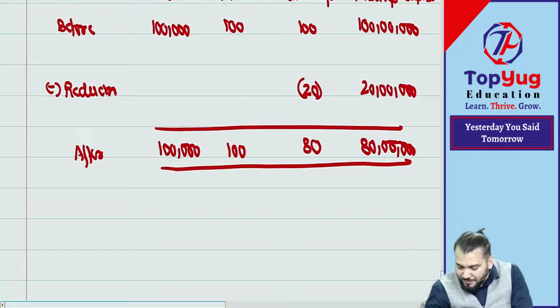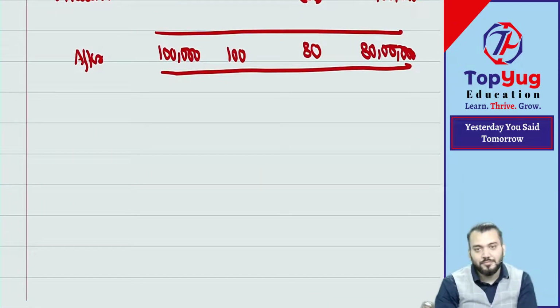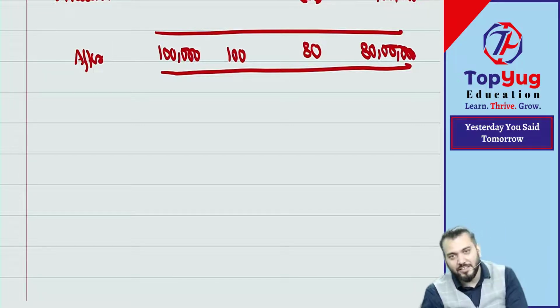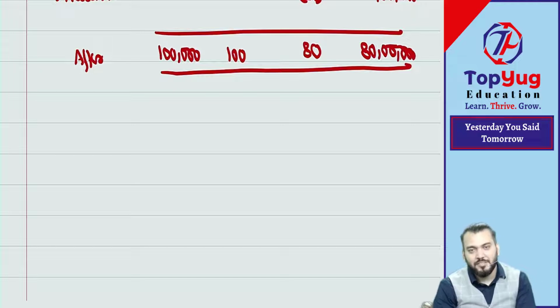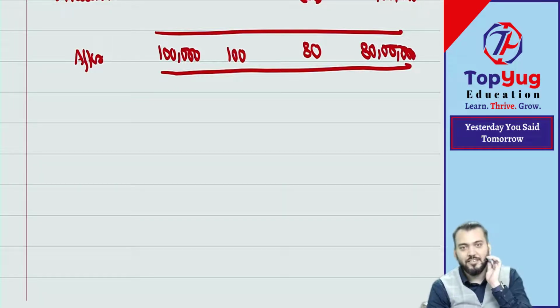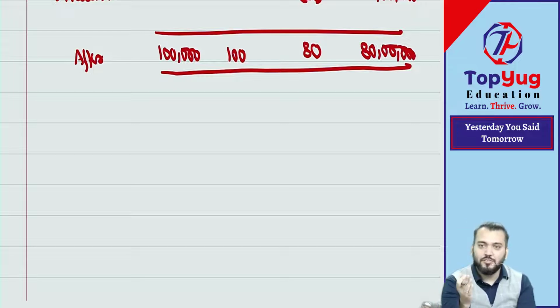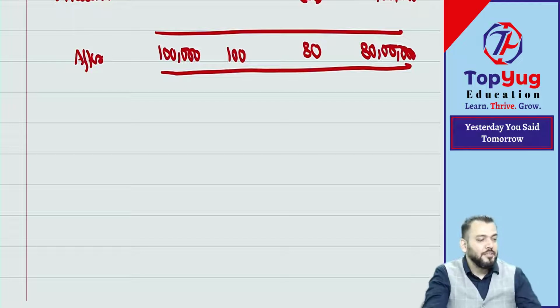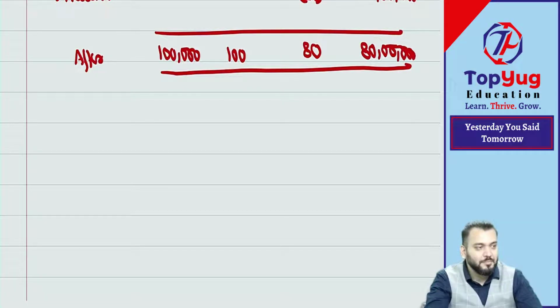Share capital account debit 1 crore, to share capital reduction account 20 lakh, and 80 lakh. Same as the previous journal entry. You are saying same? Chalo. One answer I got. He said same. Any more answers? You also feel same. Any different opinion? Bolo. Same. You also same.